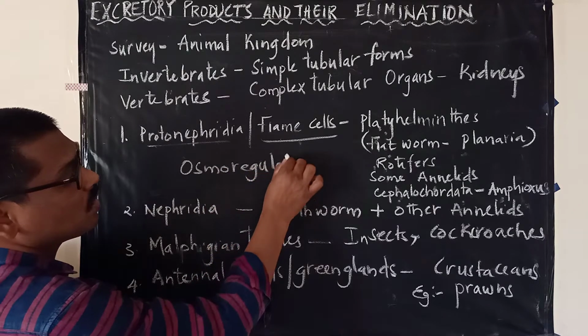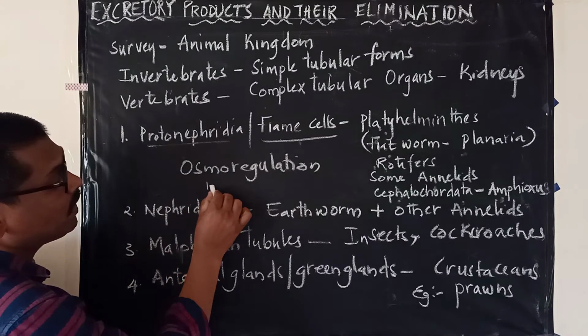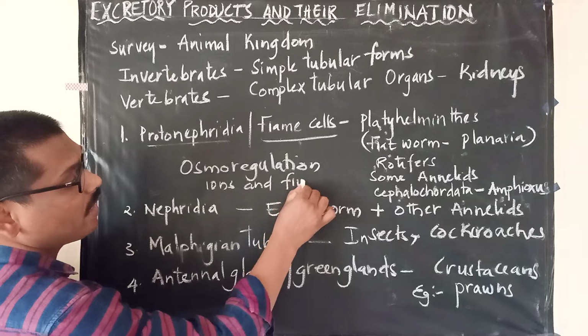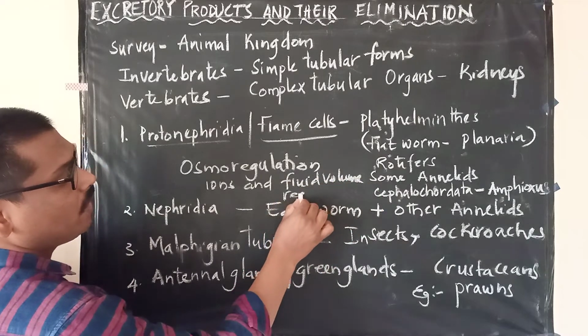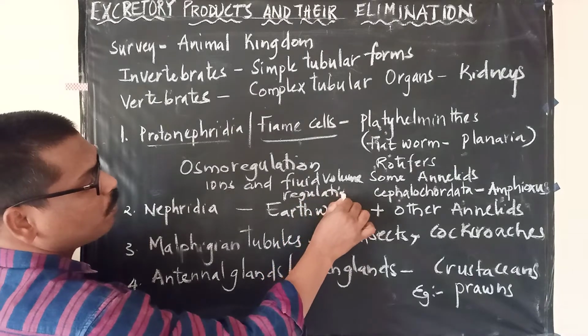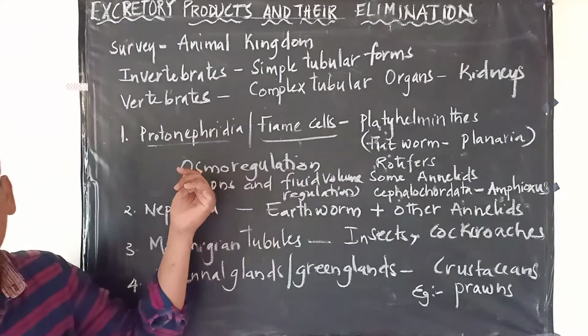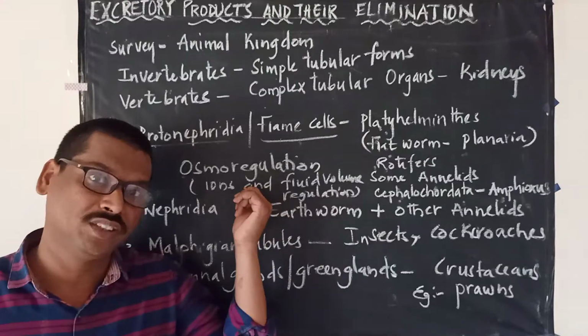Osmoregulation, which means they help in maintaining the ions and fluid volume regulation. This is the point you have to remember: the protonephridia or flame cells help in osmoregulation, meaning ion and fluid volume regulation.